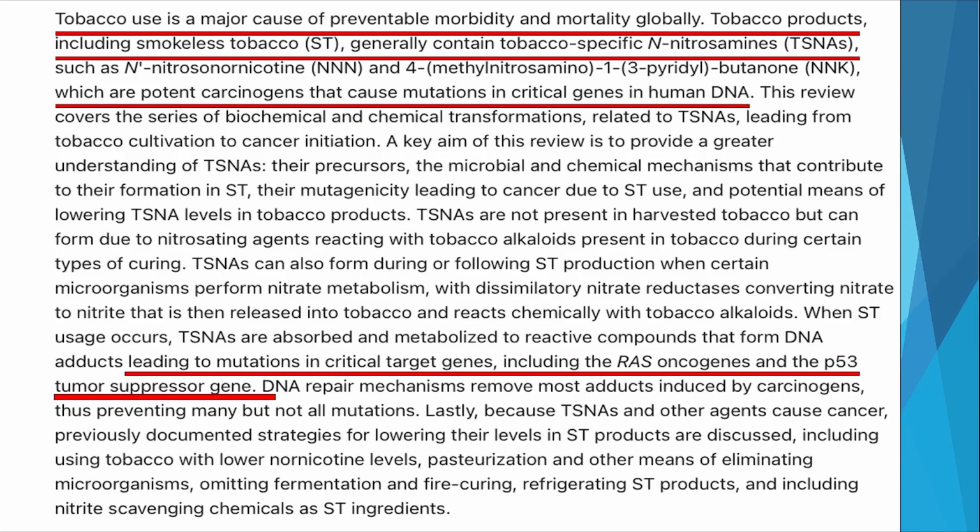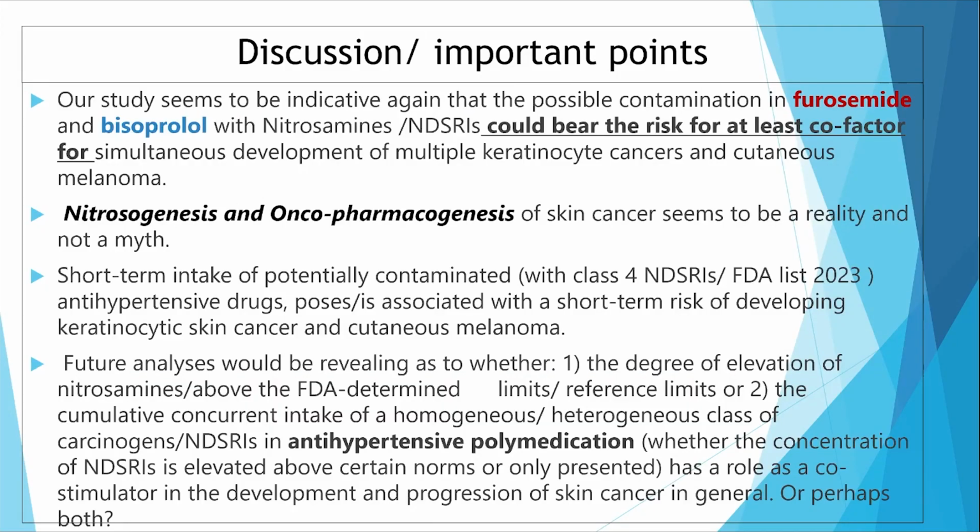Here I have to mention once more that RAS oncogenes and P53 are the major genes which are also affected in melanoma and non-melanoma skin cancer, so we have a great overlap between the nitrosamine-induced mutations in genes and those responsible for the development and progression of cutaneous melanoma and keratinocyte cancer. If this is not direct or indirect evidence, I don't know. Nitrosogenesis and pharmaco-oncogenesis of skin cancer seem to be reality and not a myth.